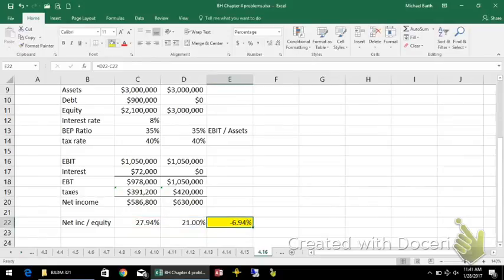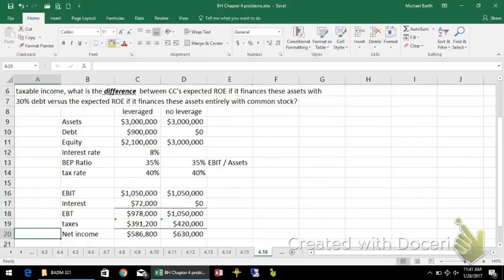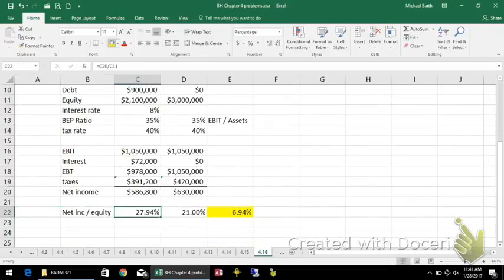the leverage plan would have a higher return on equity by nearly 7%. Okay, so if it finances these assets with 30% debt, its net income per dollar of equity will be 7 percentage points higher.